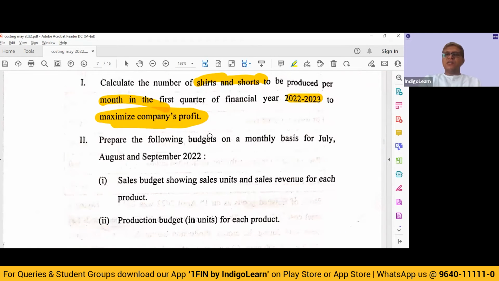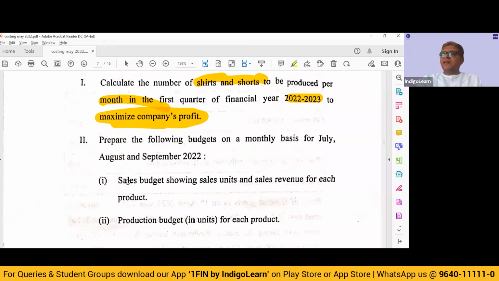In requirement number 2, they are saying prepare the following budgets on a monthly basis for July, August and September 22. So you will have to forecast sales: 15,000 shirts for July, 16,500 for August, and 16,500 plus 10%, 18,150 for September. 40% of that you need to maintain as closing stock. So opening plus sales during the month, or rather sales plus closing stock minus opening, that must be the number of units that you have to budget in terms of production.